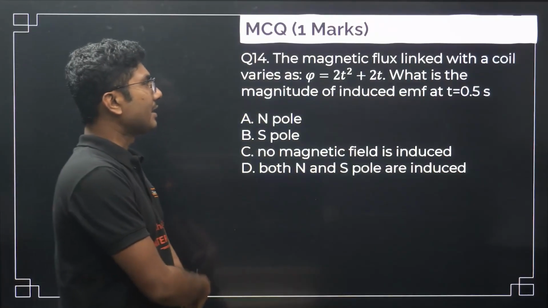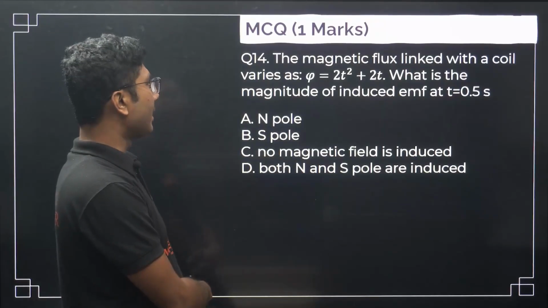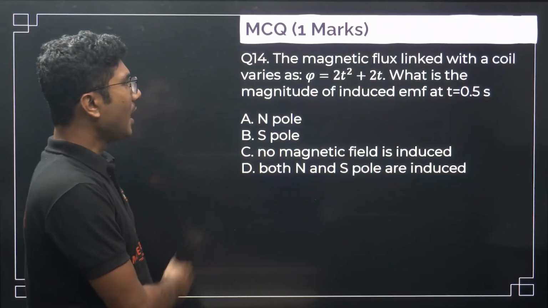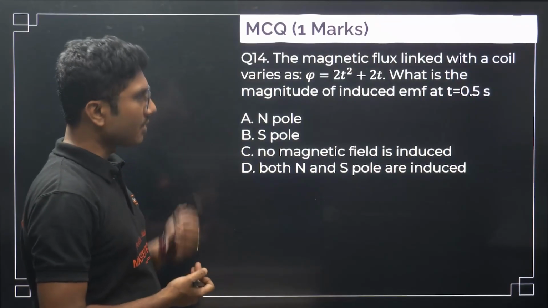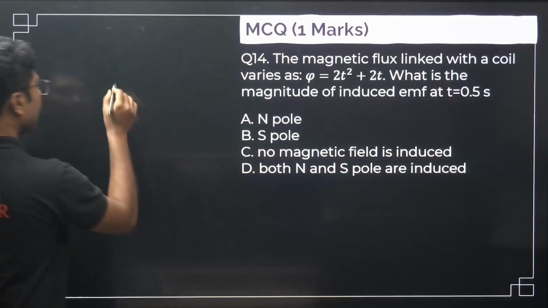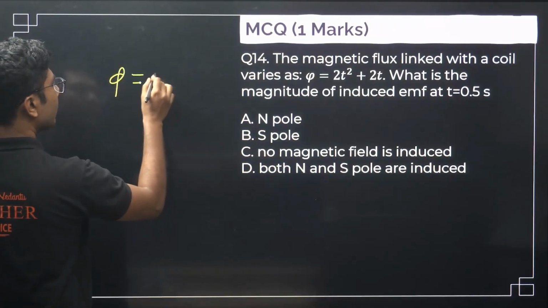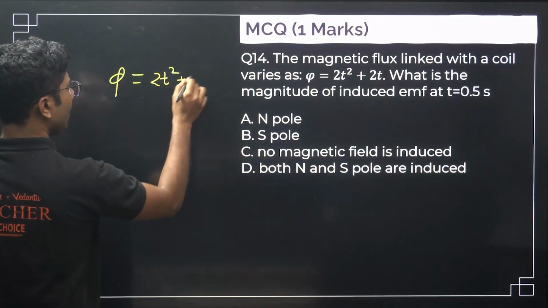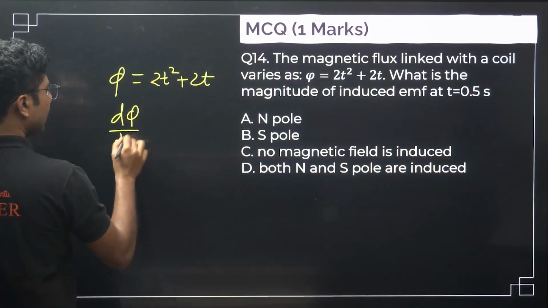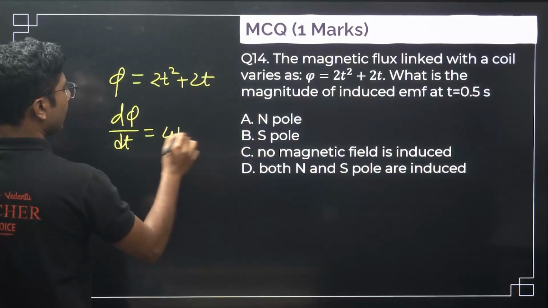Next, the magnetic flux linked with the coil varies as phi equals 2t square plus 2t. What is the magnitude of the induced EMF at t equals 0.5 second? Now options are wrong, don't get me wrong. So phi equals 2t square plus 2t. Induced EMF will be d phi by dt, so it will be 4t plus 2.